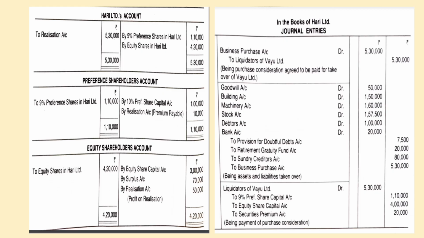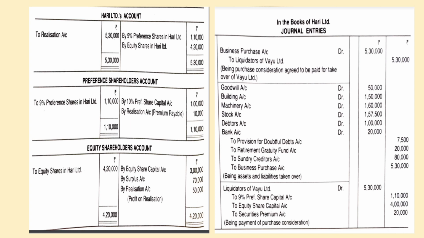And the next ledger account is the purchasing company, Hari Limited. So here, to realization account 5,30,000, and in which form they are going to get it? By 9% preference shares 1,10,000, and by equity shares in Hari Limited 4,20,000. So that the account gets tallied.